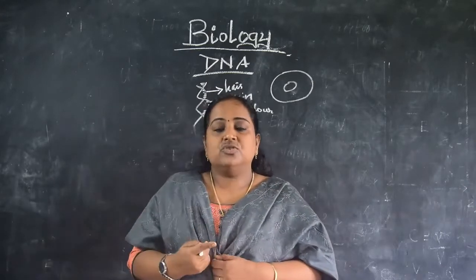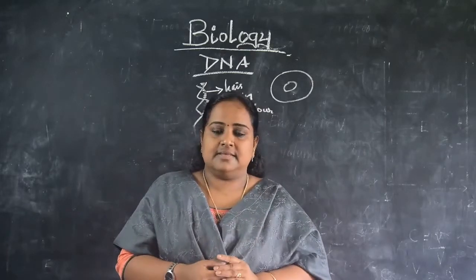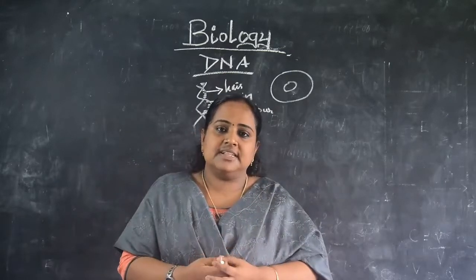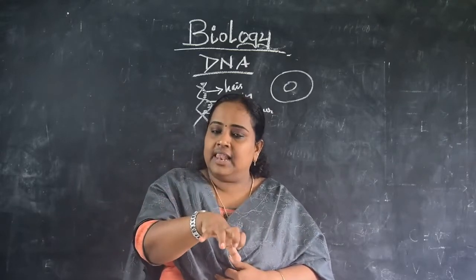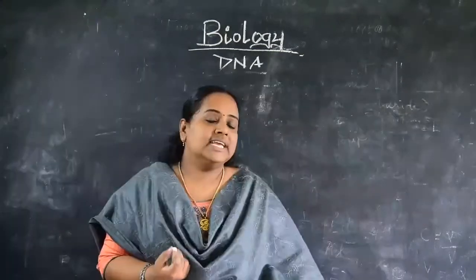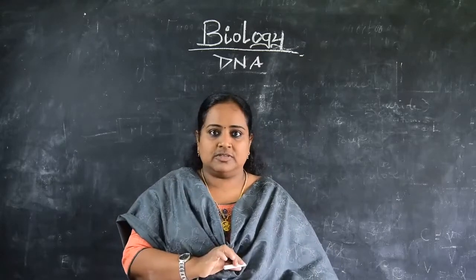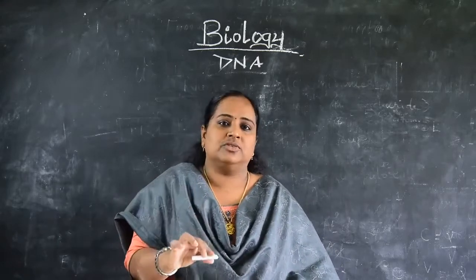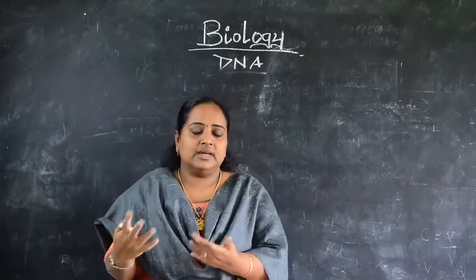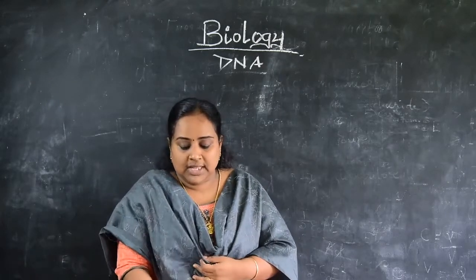DNA and RNA are nucleic acids. They are the genetic or inheritance materials present in the nucleus of a cell, deoxyribose nucleic acid and ribose nucleic acid.